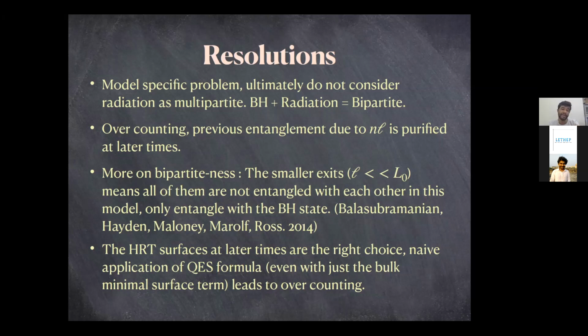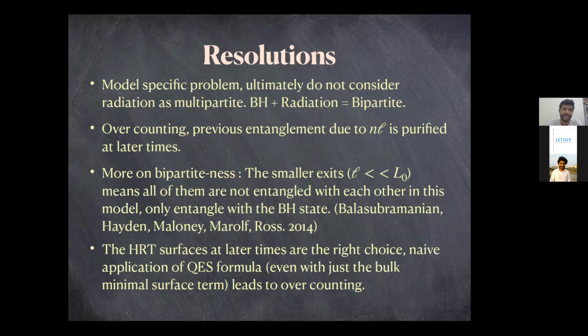Also, this bipartite nature can be realized since we are modeling all the Hawking quanta states to have a much shorter throat horizon than the evaporating black hole throat horizon individually. So NL at some point would be greater than L0 prime, but the smaller L, when not multiplied by N, would still be less than L0 prime. We model it in such a way, in the limit where for each Hawking quanta state the throat horizon is much smaller than the evaporating black hole throat horizon.